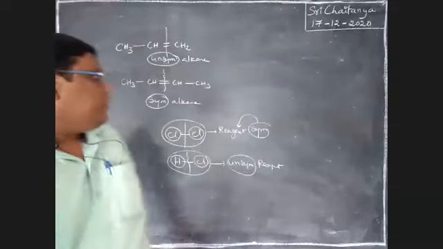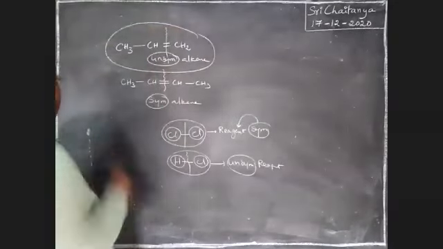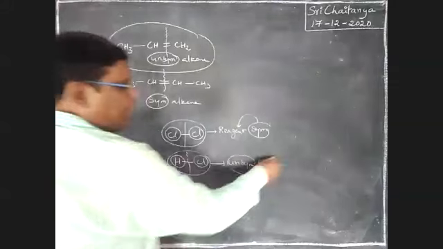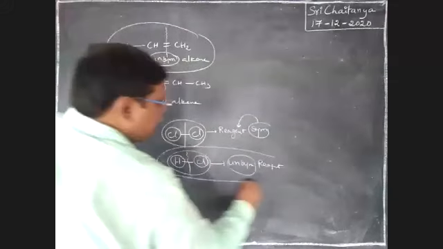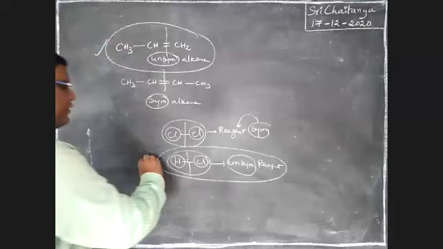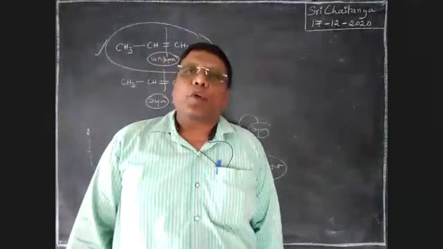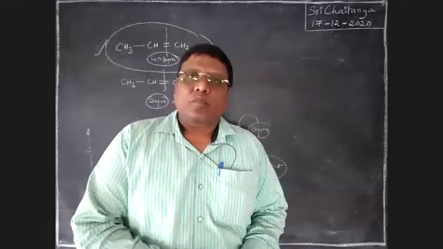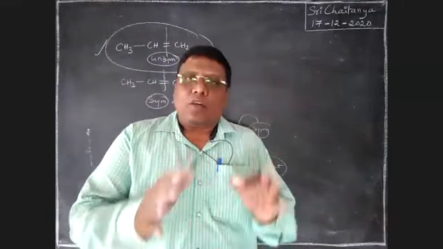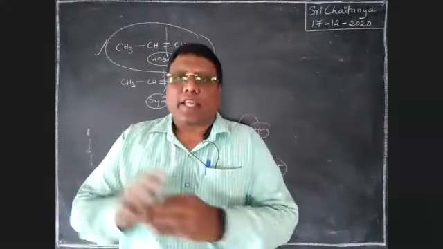Now, my concept is when an unsymmetrical alkene reacts with an unsymmetrical reagent, which is the major product and which is the minor product? Let us discuss one by one.